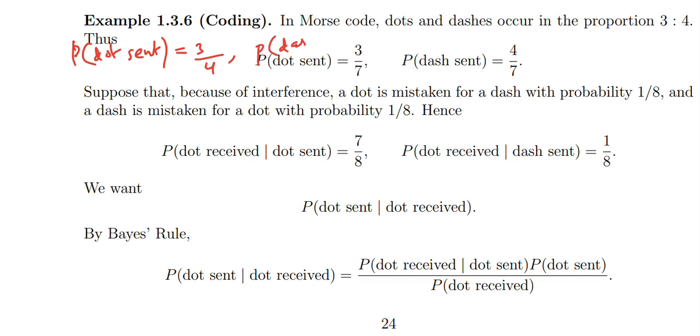And probability of dash sent is 4 over 3 plus 4, which is 7, so 4 over 7. So these are the probabilities of dot sent and dash sent. I'm denoting s dot as dot sent, and this is s dash, meaning dash sent,